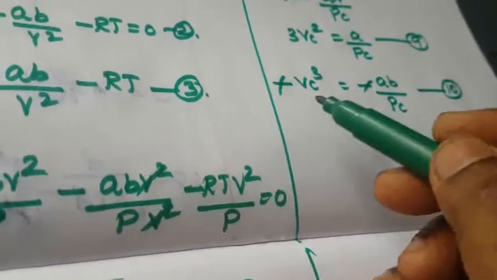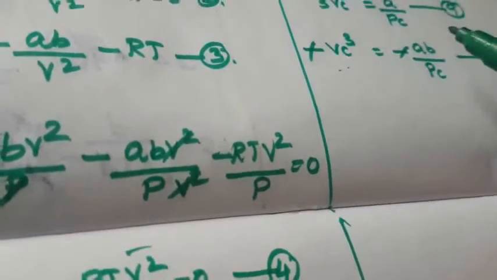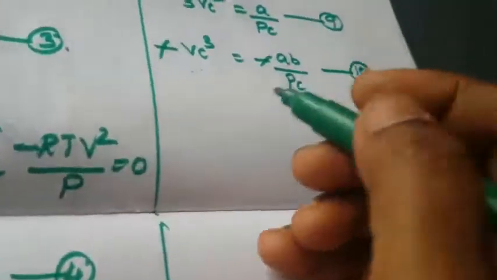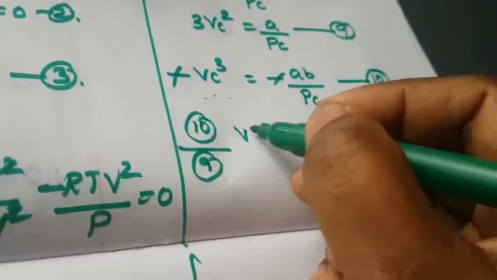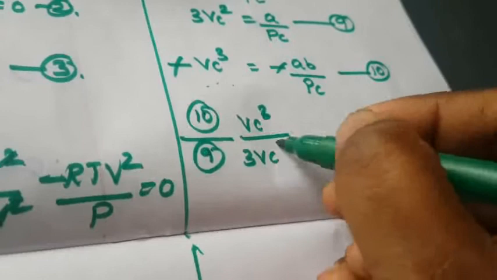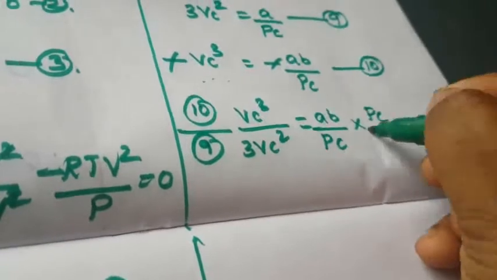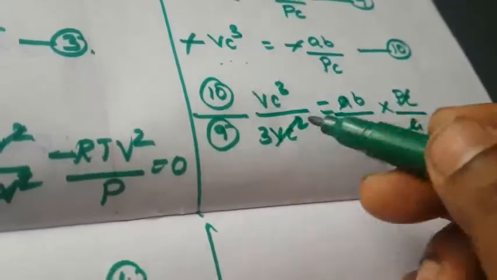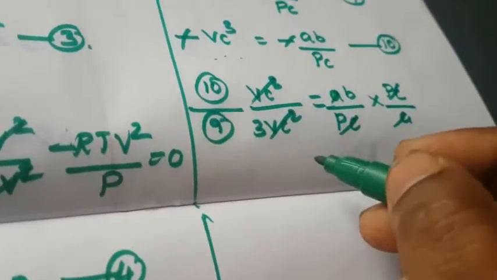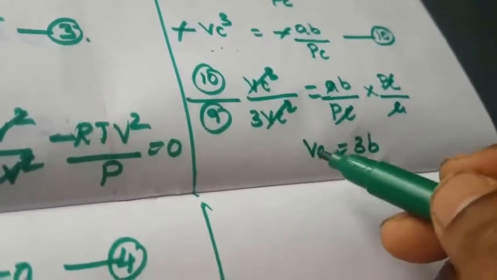Next one is that VC cube, here VC square. Divide this equation by the other equation. So that is the 10th equation divided by the 9th equation, right? So VC cube divided by 3VC square equal to ab by Pc into Pc by a, so this is a reciprocal. So Pc cancel, a cancel. Here VC square, here VC cube, so 1 VC remains. So that is VC equal to 3b. Okay, so this is one equation.